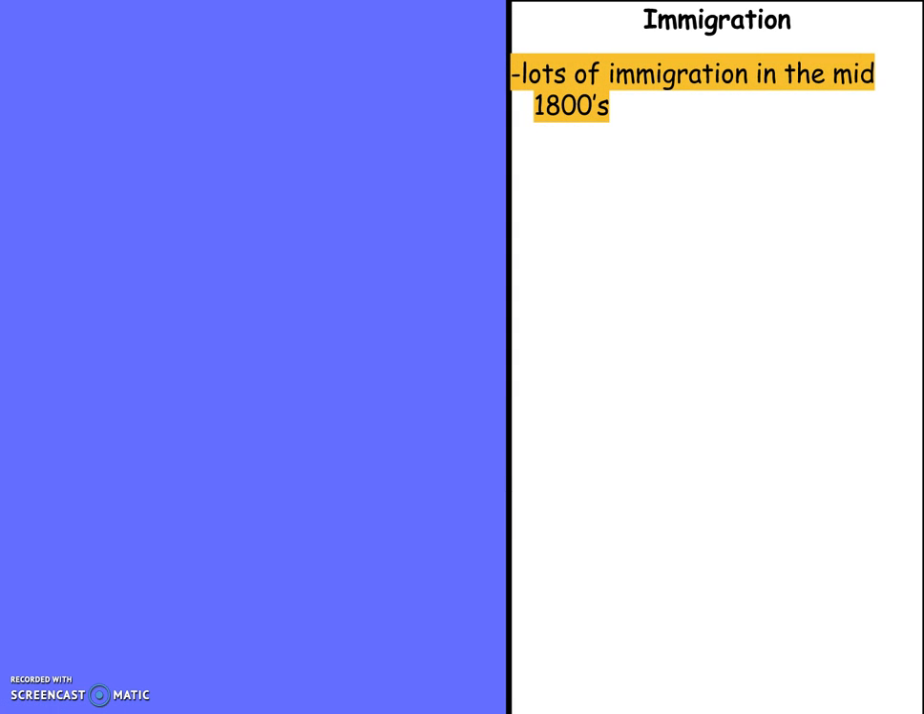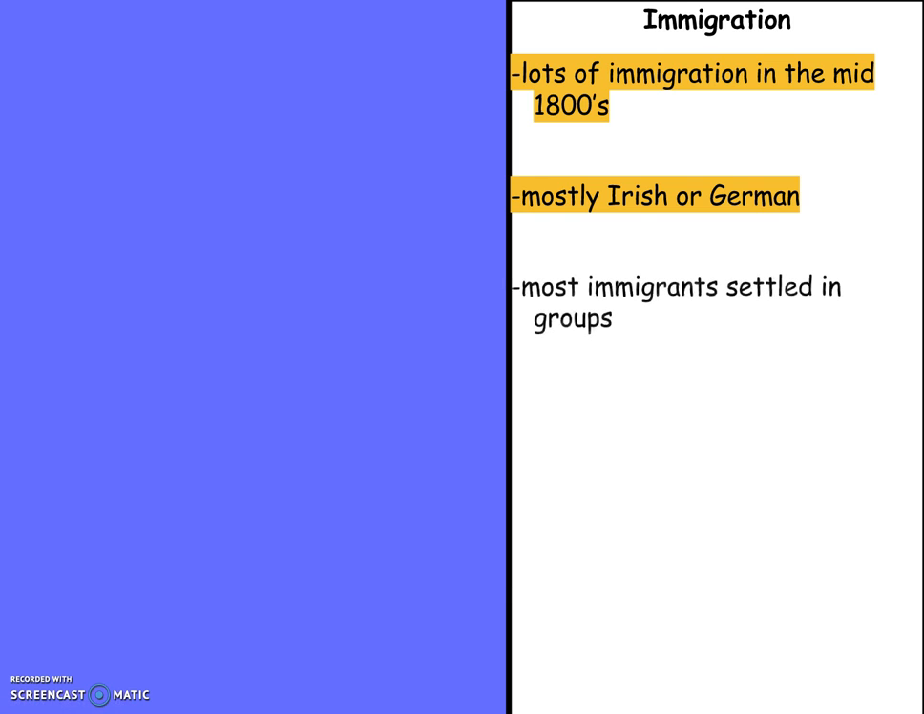We also see a huge influx of immigration in the mid-1800s. In the mid-1800s, our immigrants were mostly Irish or German. And when they came here, they usually settled in groups because it was more comfortable for them. They felt more comfortable with people who spoke the same language and practiced the same religion. Remember, Irish specifically are going to be Catholic, and that was very different in our very Protestant country. So we do see them settle in groups because of that familiarity.